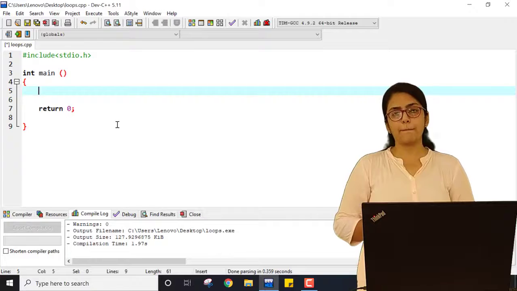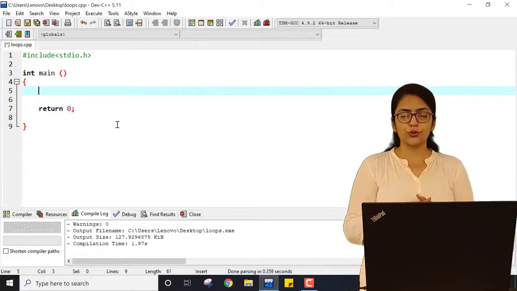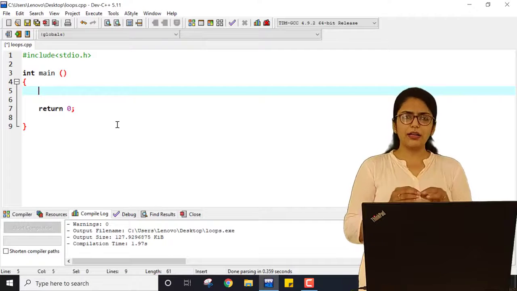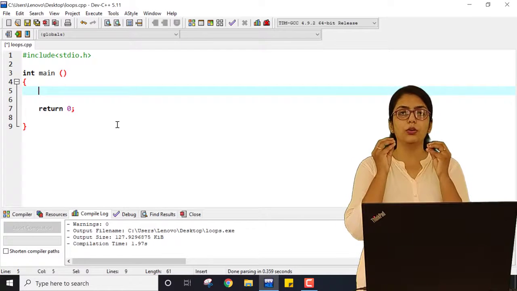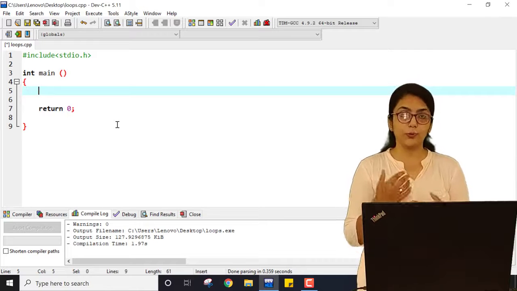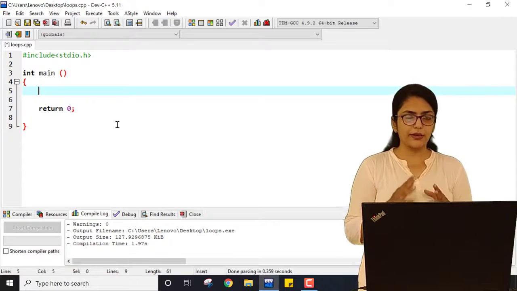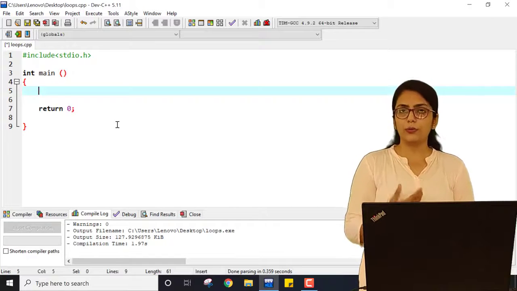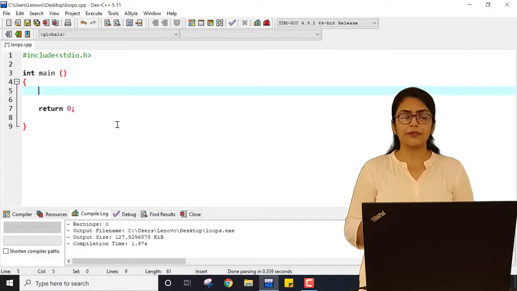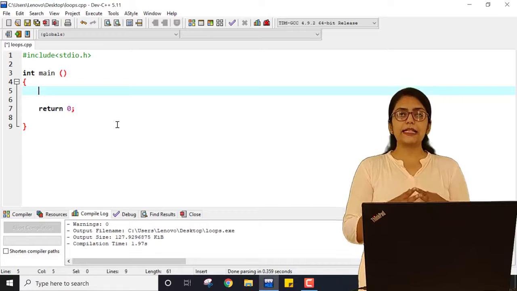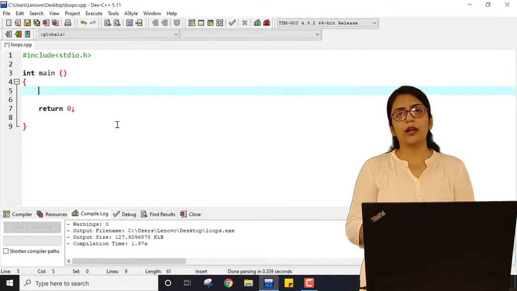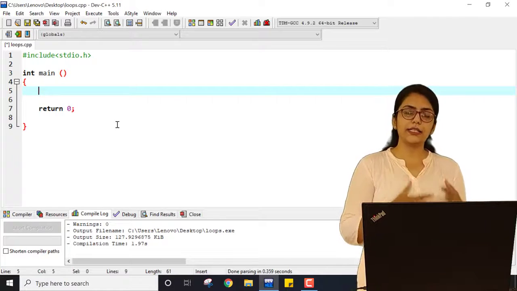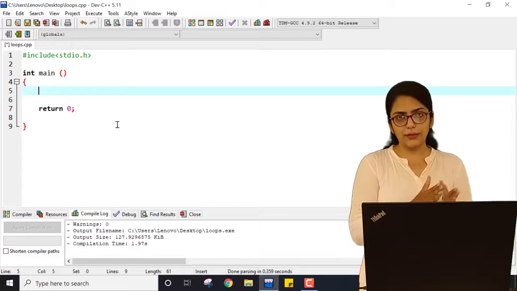F-O-R, for loop. What is the syntax for that? I am going to show you in this program. Then after we are going to talk about some other loops as well. But right now I am just showing the loop part. Loop overview. So if I want to implement this using loops, then I can use a for loop, I can use a while loop also. There are many types of loop. First is the for loop, second is the while loop, third is the do while loop. I am going to explain the flowcharts and details and overviews once I complete this program.